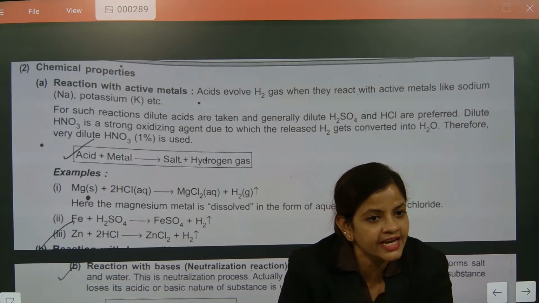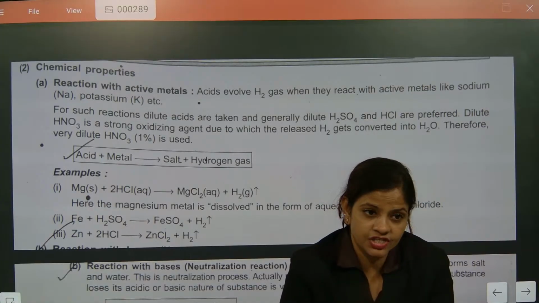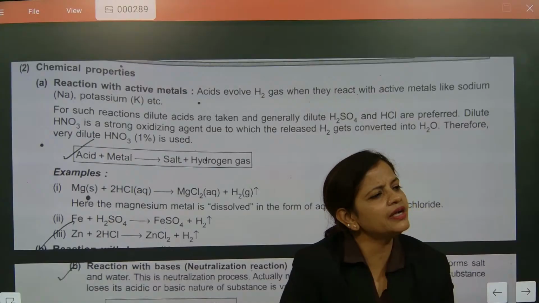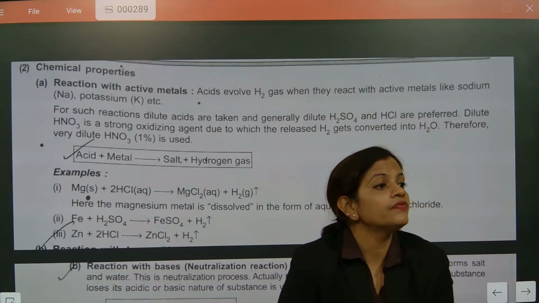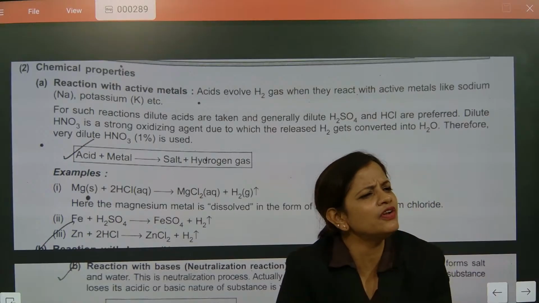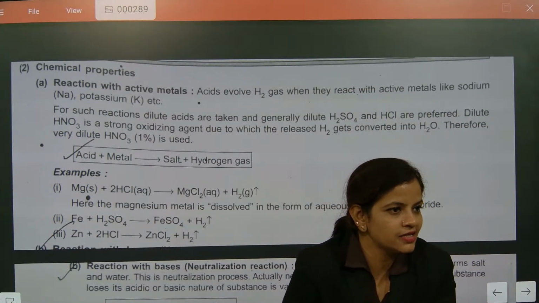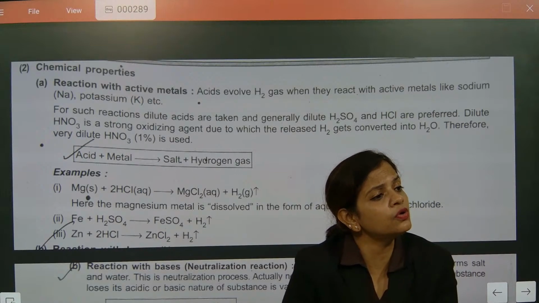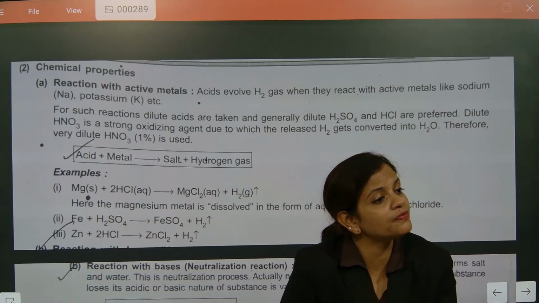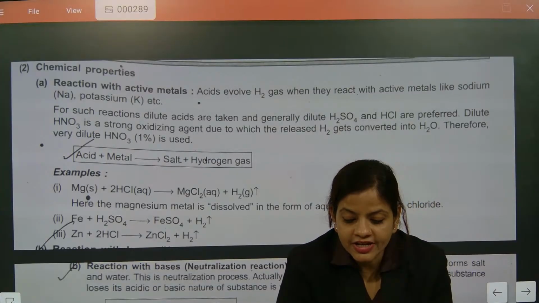This part you must remember: strong oxidizing agent. This word you remember with nitric acid. Any metal reacting with nitric acid will be strongly oxidized, and when it is strongly oxidized, what will it release? Water. But we want hydrogen gas. For that, what are we going to do? 99% of water and 1% of HNO3.